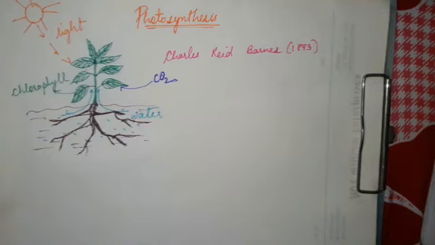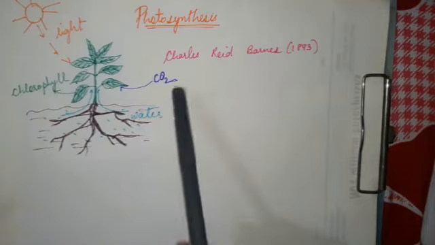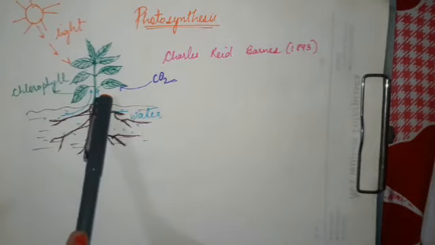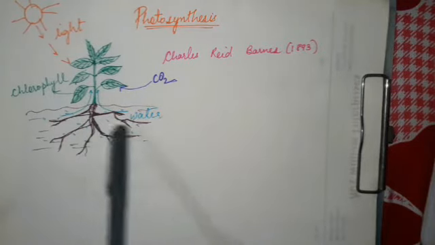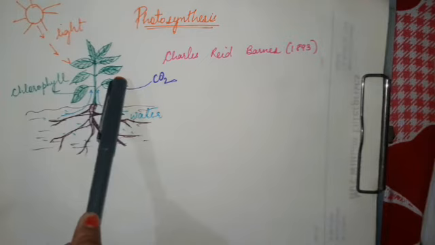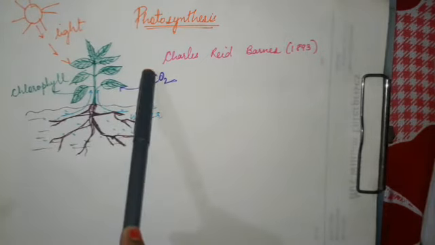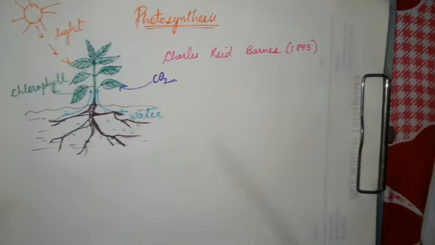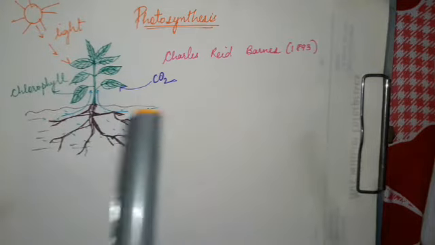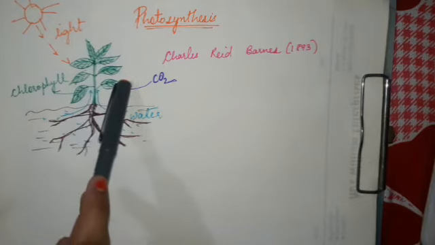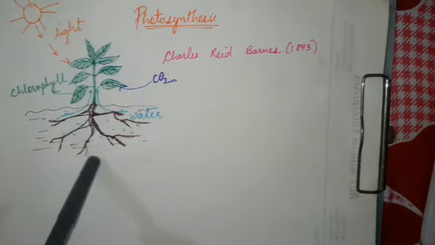In this process, when the carbon dioxide goes inside the leaf, the chlorophyll is already present, the light is falling, and the water is reaching the leaf with the help of xylem. Due to the interaction of all these four things, what happens? Sugar and oxygen are produced. The sugar is produced in the leaves, and that sugar helps the plant to grow.